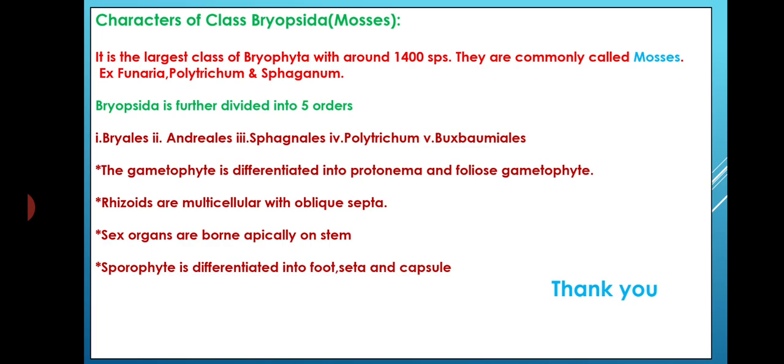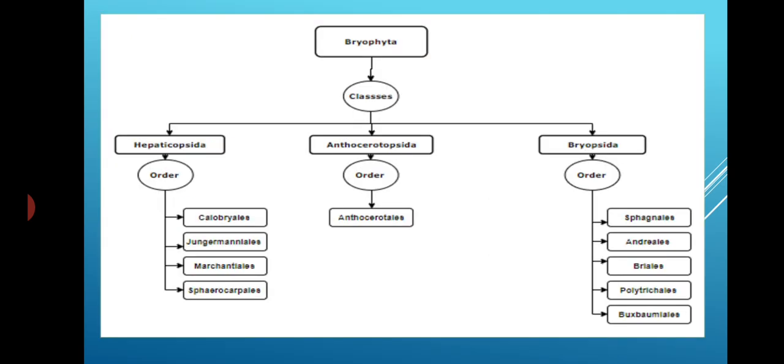The gametophyte is differentiated into protonema and foliose gametophyte. Rhizoids are multicellular with oblique septa. Sex organs are borne apically on the stem. Sporophyte is differentiated into foot, seta and capsule.